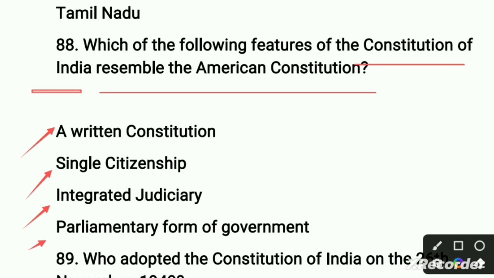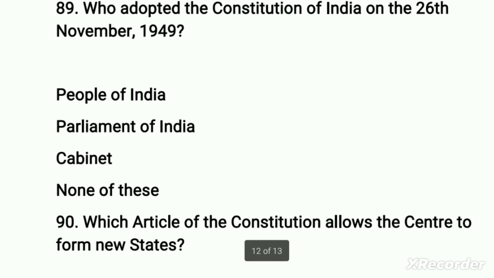So if I talk about the feature and the similarity and resemblance of the Constitution of India with the American constitution, the right option is the first one, which is written constitution. So the first option is the right option. Move to our next one.